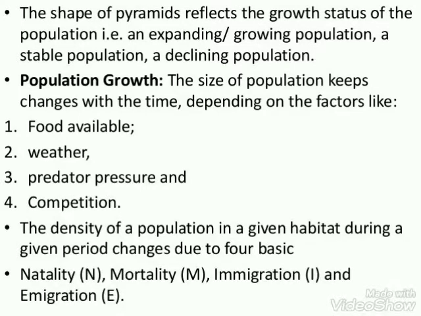As soon as they leave the school, the population density of the school decreases. Population density means the number of individuals present in a given area. So the population density of Scholars Home decreases as soon as the class 12 students pass out. That is known as emigration.